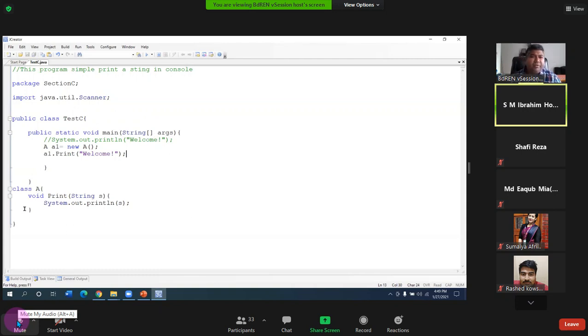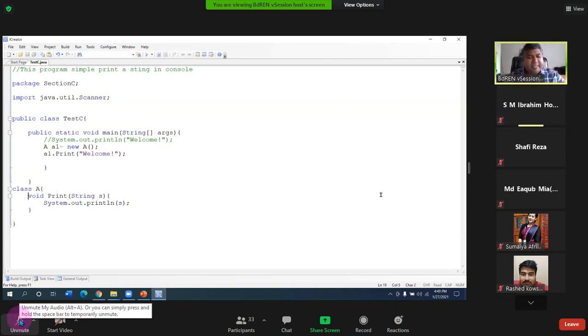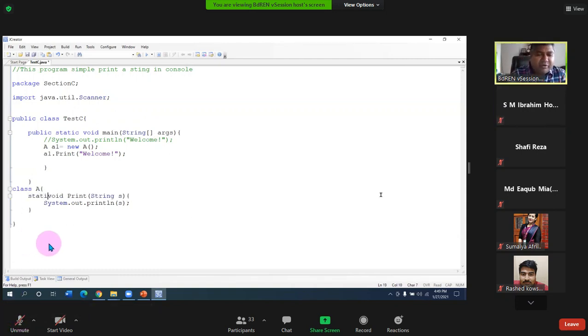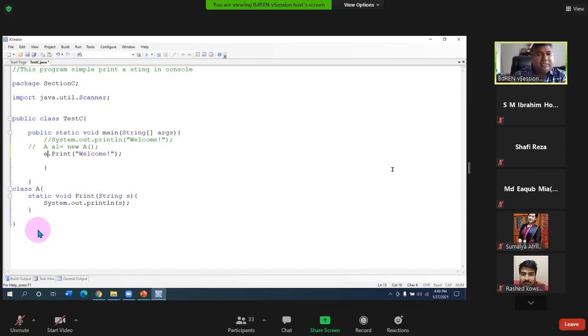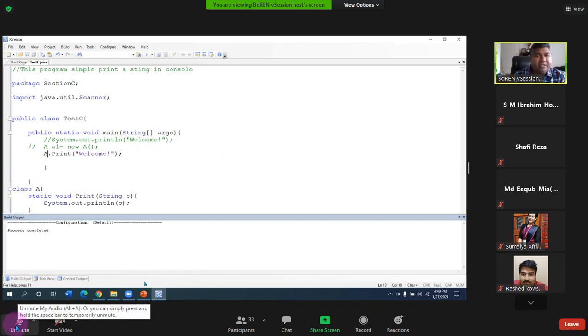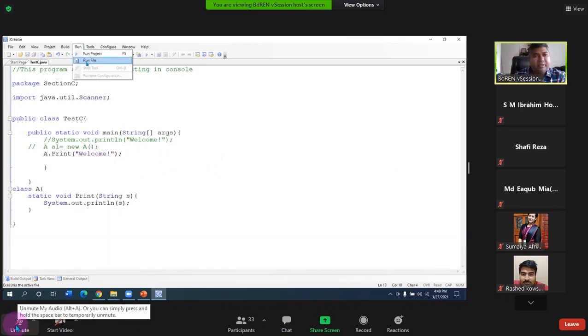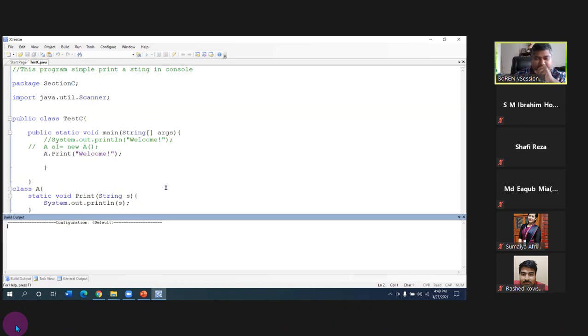Yeah, if you write this one as static, so static void. Okay, static void. If this one is static, then you can call it like this. You do not need this one. You can call a dot print. Okay, a dot print. It will be okay then. The same way we can do.